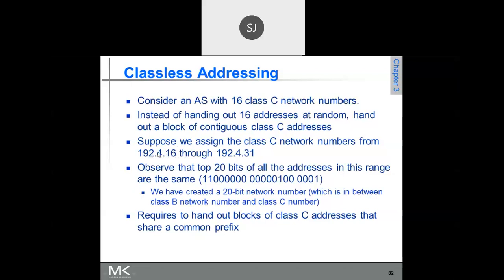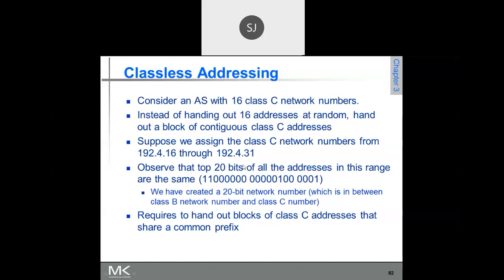Everything, 192. What is its binary equivalent? 192 is 11 followed by 6 zeros. Initially 2 ones, then 6 zeros. Then 4 is 5 zeros followed by 100.